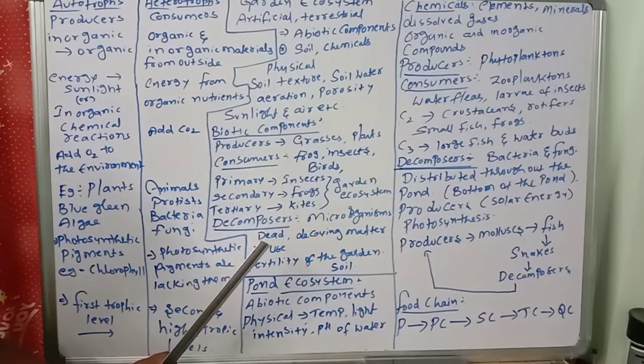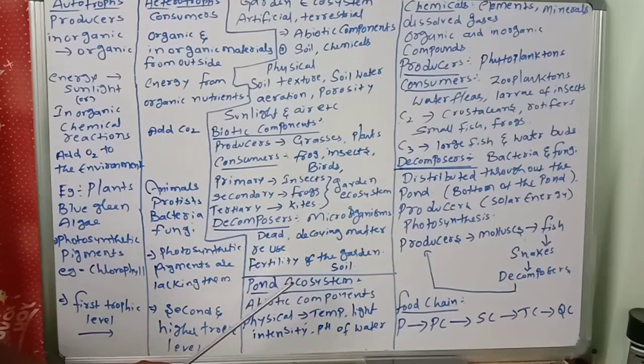Then they provide the raw materials back to the environment. They decompose the dead and decaying matter, and the raw material is given back to the environment. Such a great work, cleaning the earth by decomposing dead and decaying matter. After decomposition, humus is formed, and that is again used by the producers.